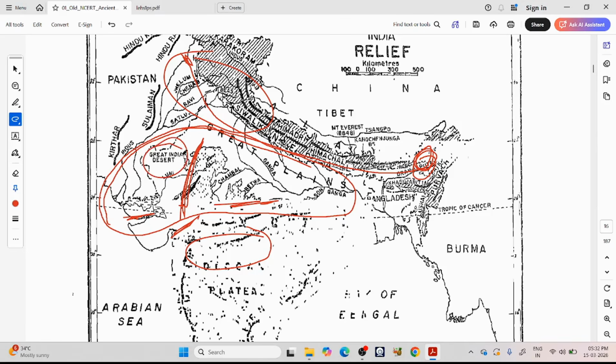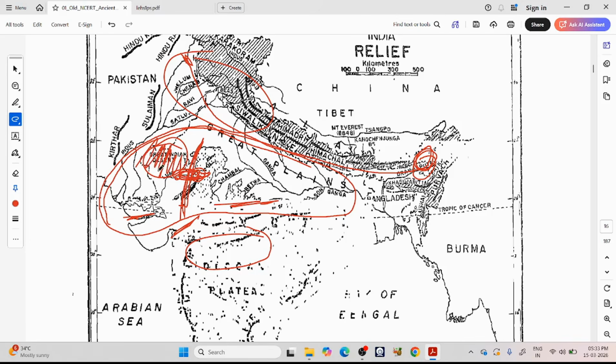Okay, so some part of Gujarat and some part of Rajasthan. The southeastern part of Rajasthan is kind of fertile. Here we have somewhat some rivers like Chambal river, etc. Southeastern part of Rajasthan is somewhat fertile, but this desert is very difficult to occupy for the historical ancient people.